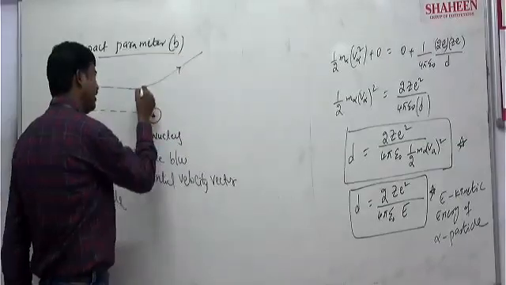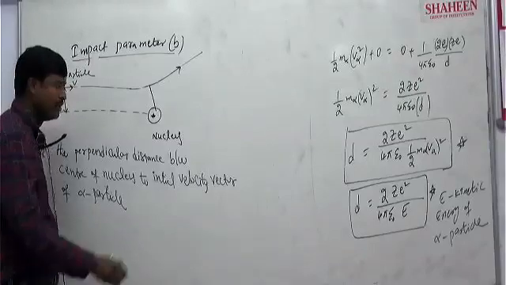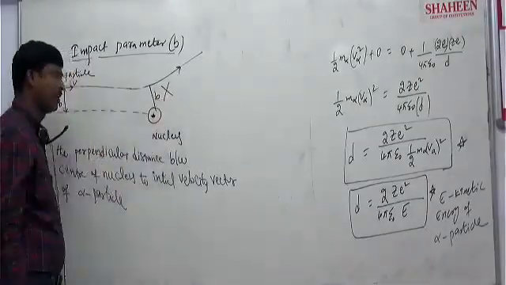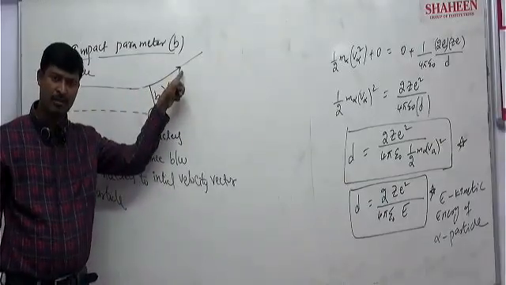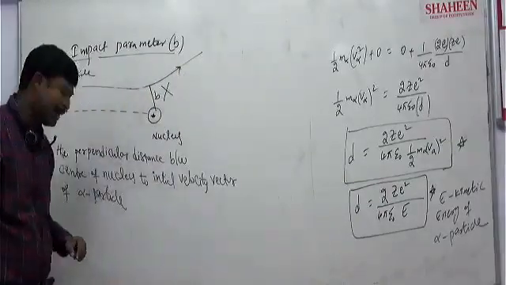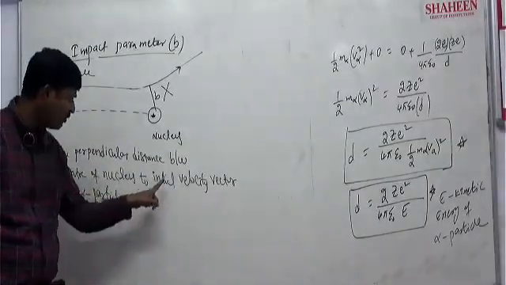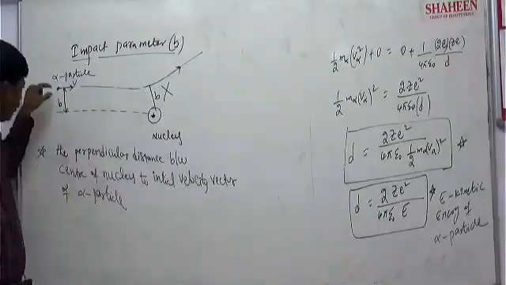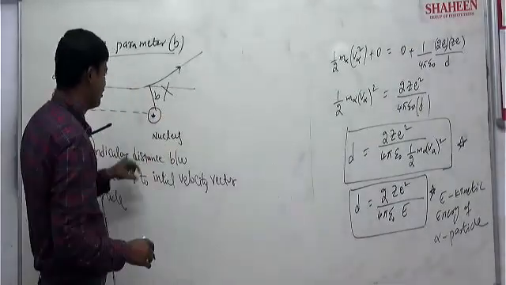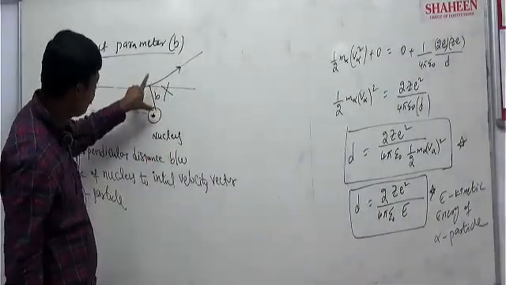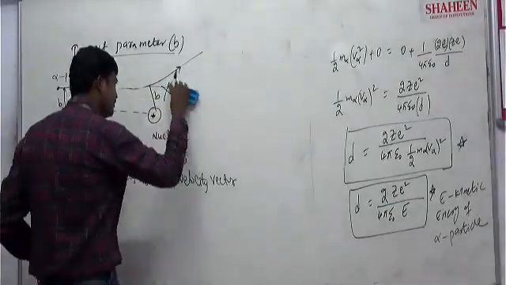Finally, it may be deviated like this. Finally, it may be deviated in that way. You cannot say this is the impact parameter. This is not the impact parameter. Clear? Because it is the final velocity vector direction. But according to the definition of impact parameter, it is the perpendicular distance between the center of the nucleus and the initial velocity vector. So the initial velocity is a straight line like this, and this is the distance of the impact parameter, not this.